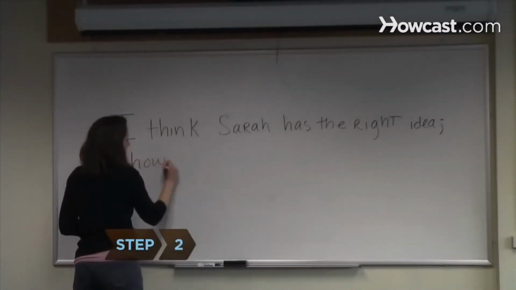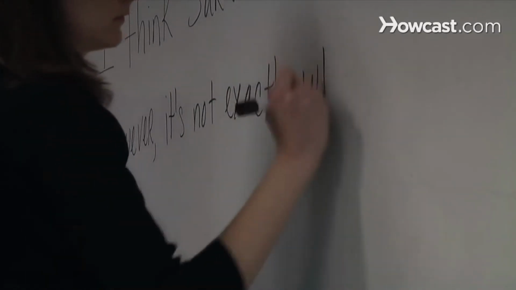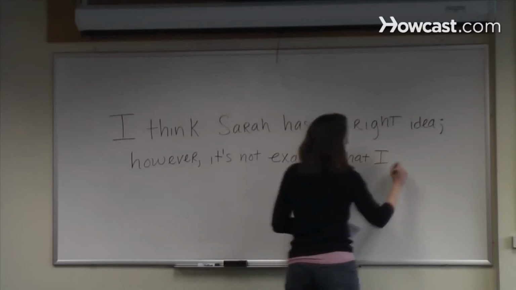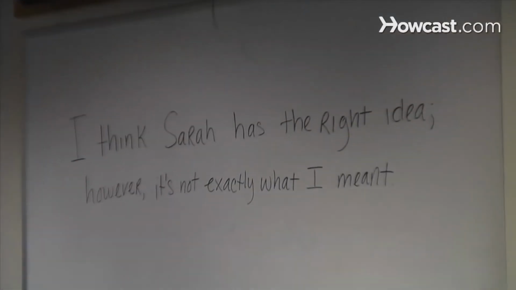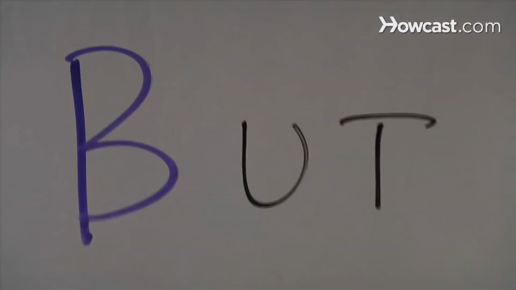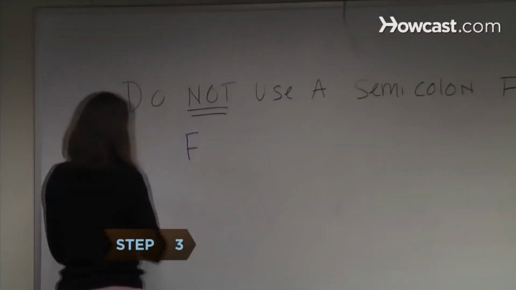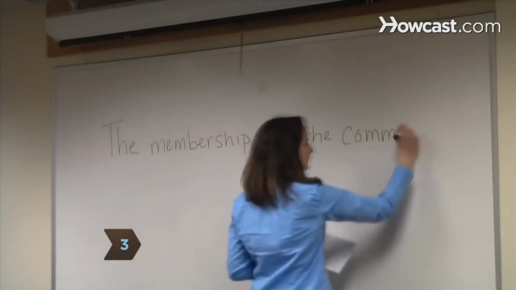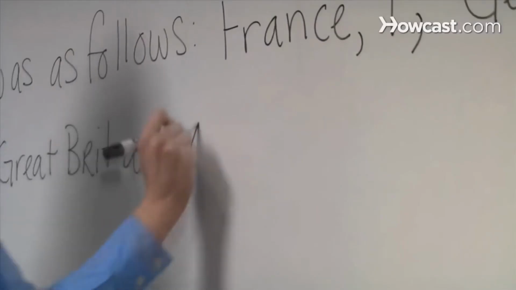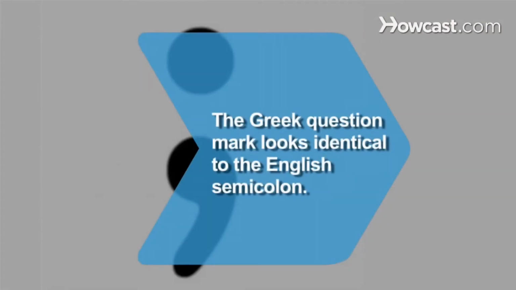Step 2. Use a semicolon to join two independent clauses when the second clause begins with a conjunctive adverb, such as however, or a transitional phrase such as for example. Use a comma, not a semicolon, to link two independent clauses with a coordinating conjunction such as and, but, yet, so, for, nor, and or. Step 3. Separate items in a complex list when the items contain commas by using semicolons after each item. Did you know the Greek question mark looks identical to the English semicolon?